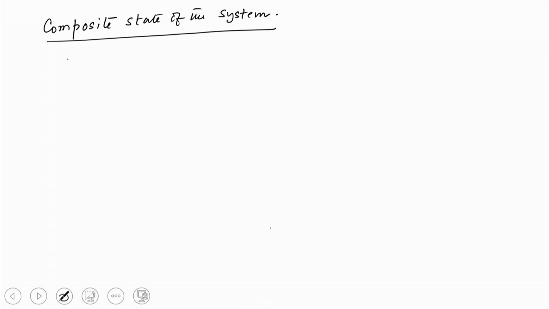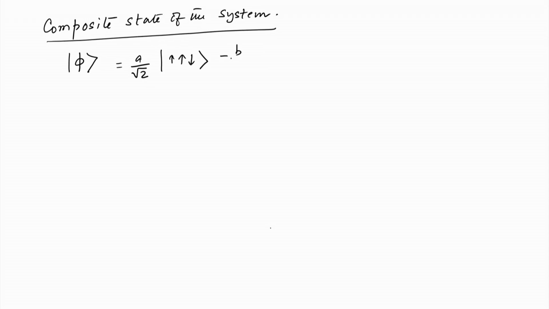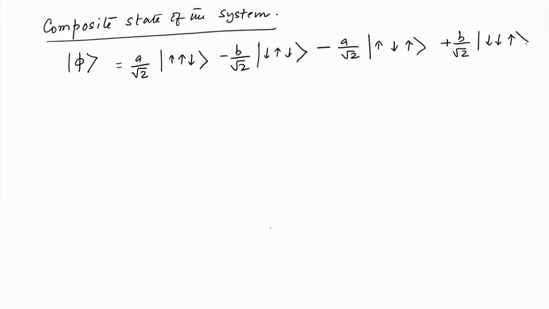Let the composite state be phi, which is equal to a by root 2 up, up, down minus b by root 2 down, up, down minus a by root 2 up, down, up plus b by root 2 down, down, up. These are basically obtained by multiplying the amplitudes.